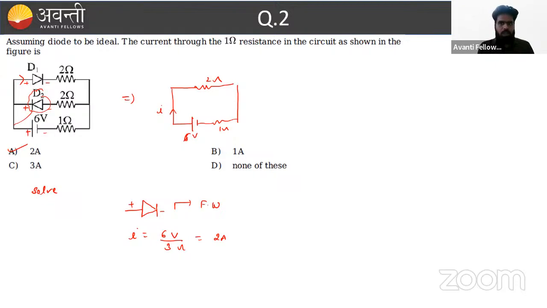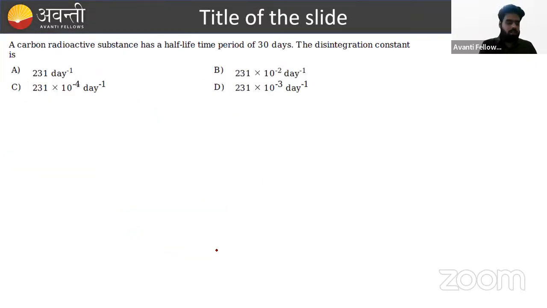What is the approach? We have to identify which diode is going to work here. That one is the forward biasing diode. And the reverse biasing diode you can eliminate in your circuit. The whole branch becomes inactive. Okay, beta. Let's move to the next question.